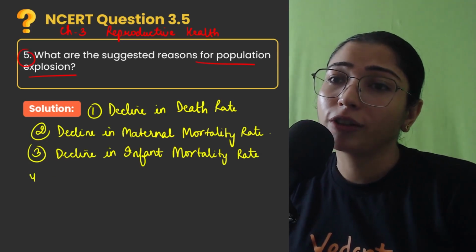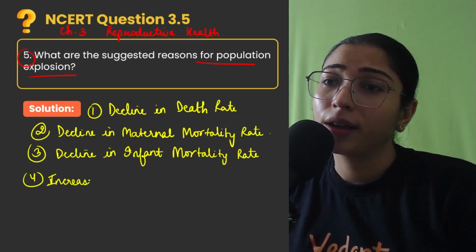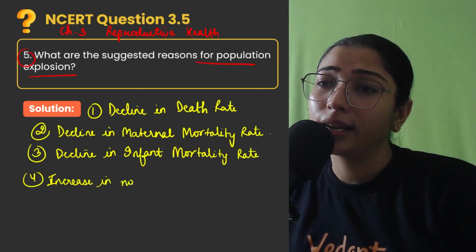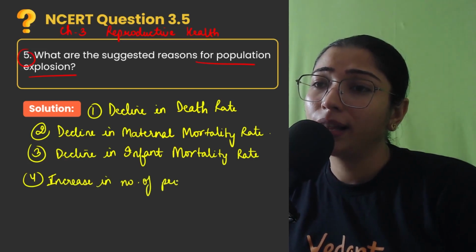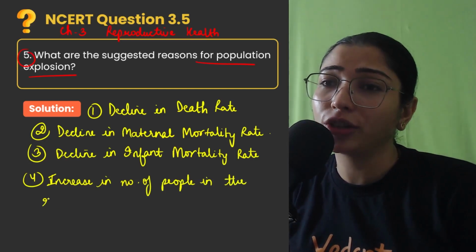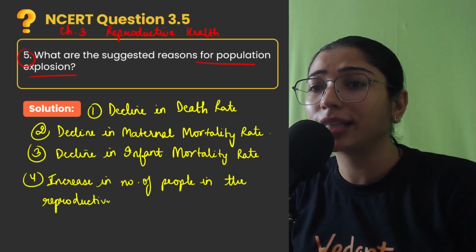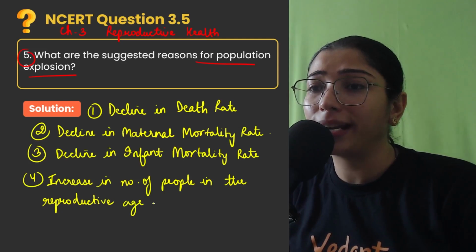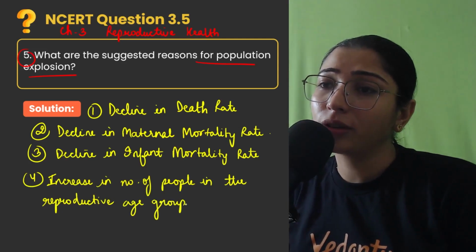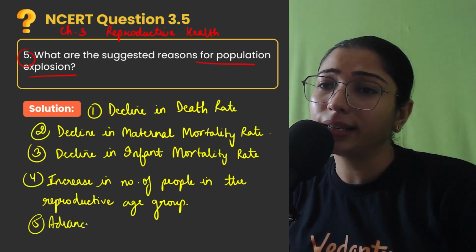Infant mortality rate, so you are able to save their lives at the time of birth, right? Also increase in number of people in the reproductive age group. So basically more teenagers, more young people are there, more people in the reproductive age group, and that's why the population is expanding, right? And lastly children, it is because of the advancement in technology and medicine.